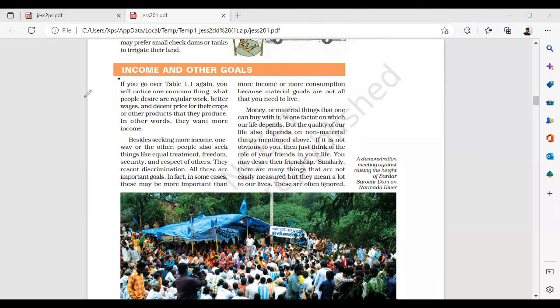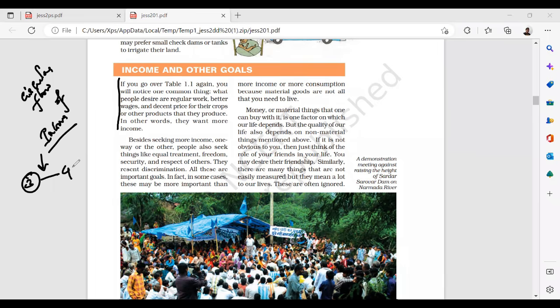I will teach you in 12th class NCERT the topic called circular flow of income, which has three important agents. One is the government, which is an important agent. Second are the banks. Third is the market. So there are three important agents which are associated.